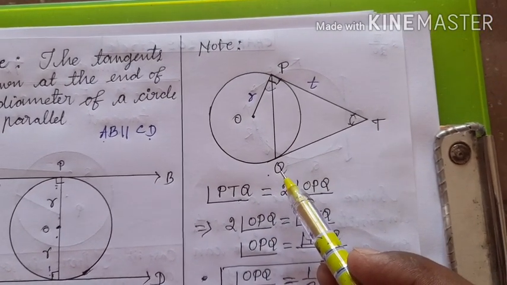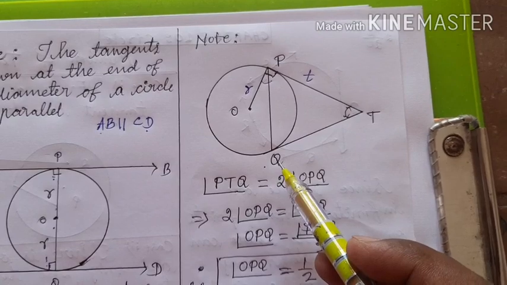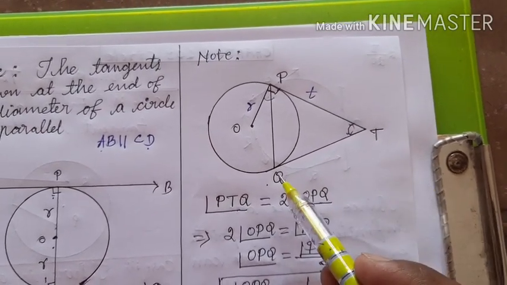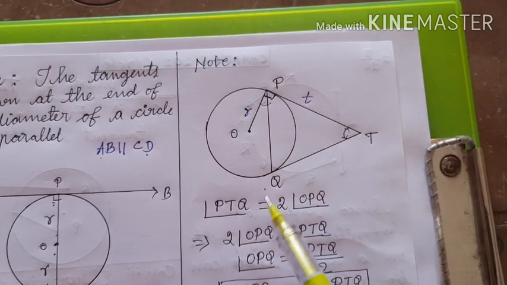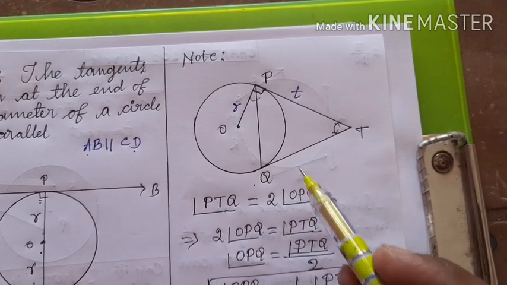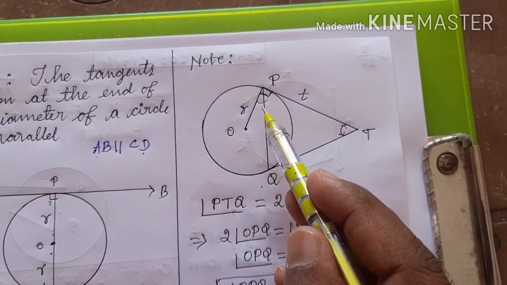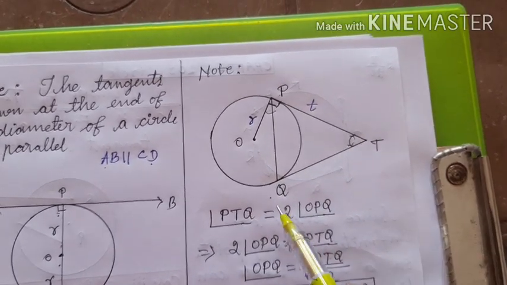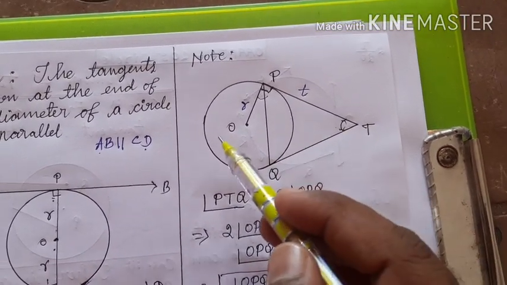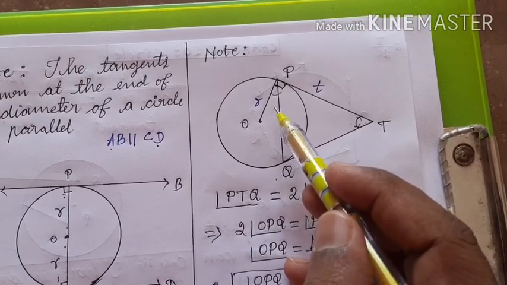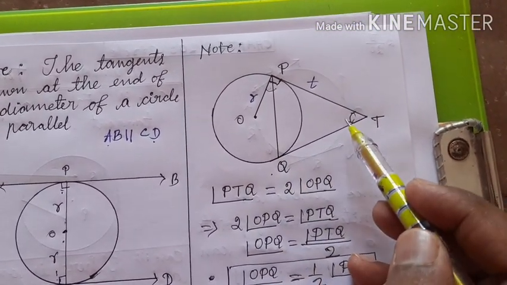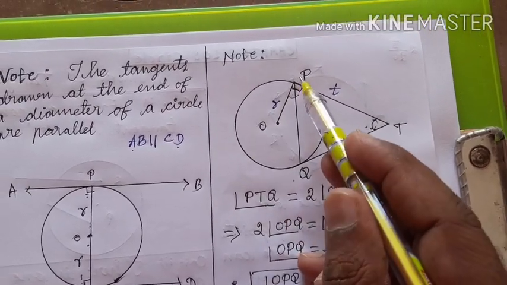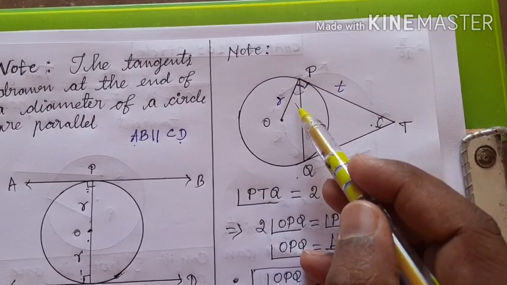It always happens. If angle PTQ is 50 degrees, then OPQ will be 25 degrees. If PTQ is 100 degrees, then OPQ is 50 degrees. If PTQ is 110 degrees, then OPQ is 55 degrees.